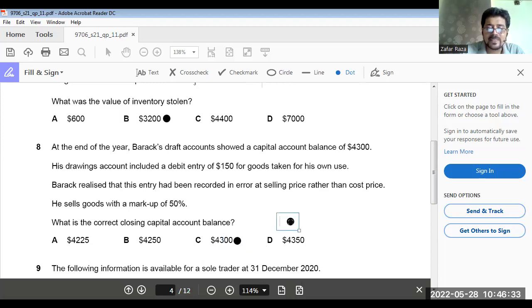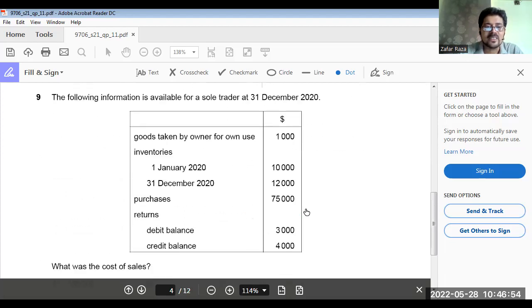Okay. I must tell you one thing. If you rectify this error, your cost of sales, your purchases, your drawings, your capital, your profit is going to be adjusted with the same amount. So whenever this kind of error you find, it's not going to affect your capital account balance. 4,300 is the answer.